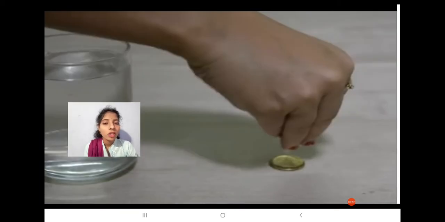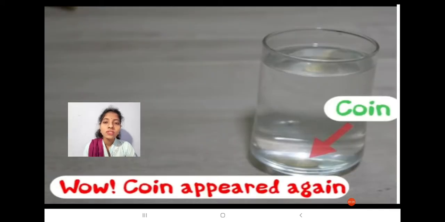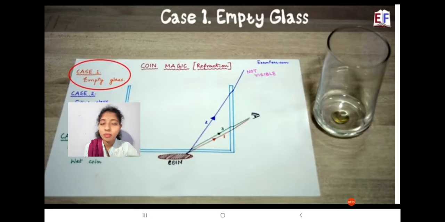See, this time pour some water on the coin. Now we have to place the filled glass on the coin. This time the coin appeared again. So what was the magic here? Is this magic or science? Let's see.